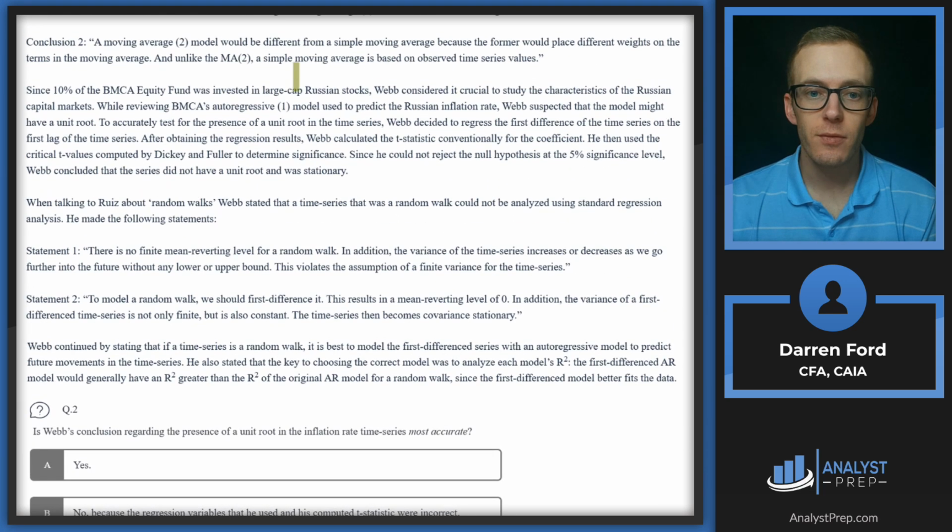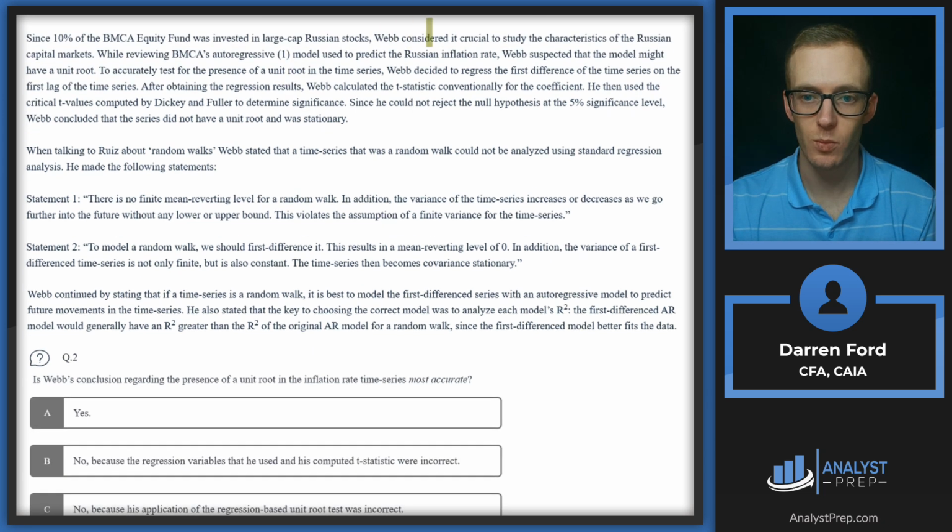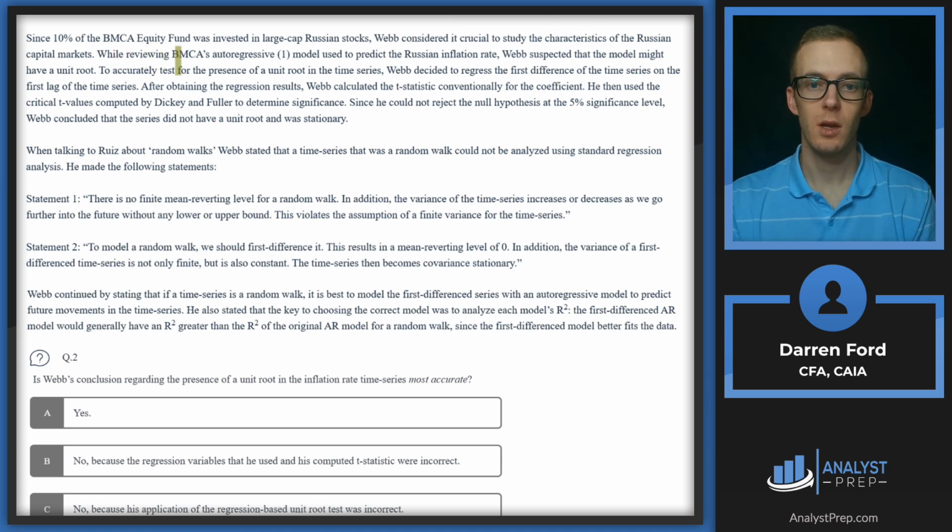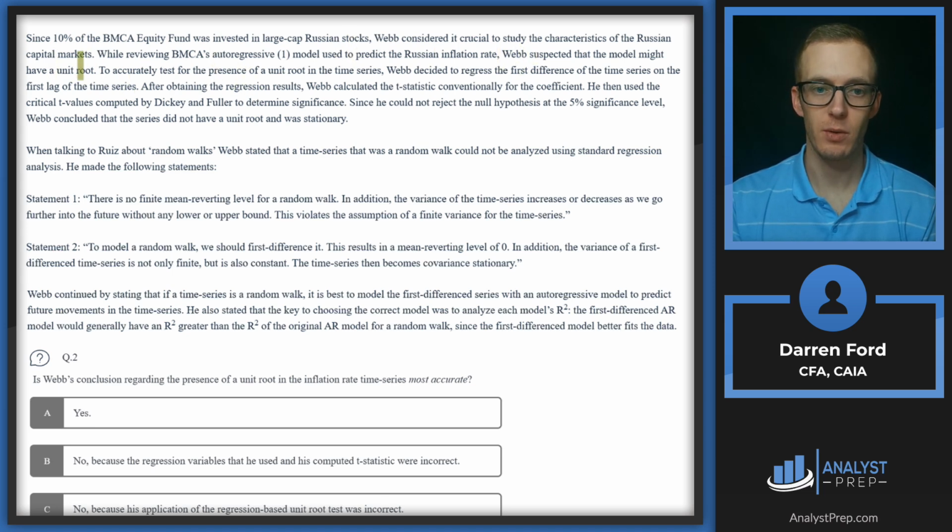So we left off after conclusion 2 right here, so let's start reading. Since 10% of the BMCA equity fund was invested in large cap Russian stocks, Webb considered it crucial to study the characteristics of the Russian capital markets. While reviewing BMCA's autoregressive model used to predict the Russian inflation rate, Webb suspected that the model might have a unit root.